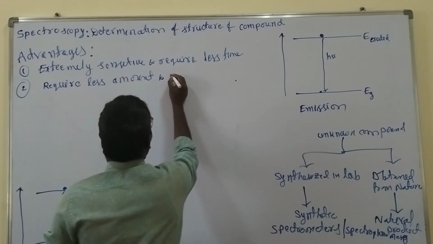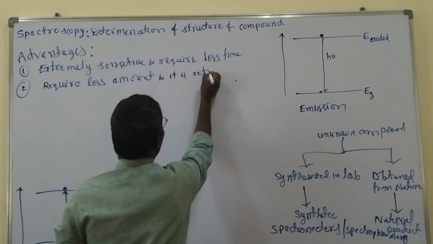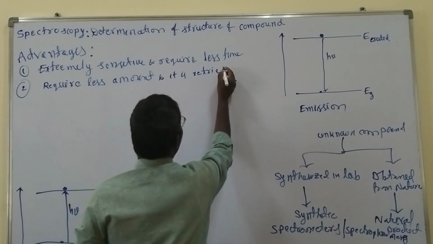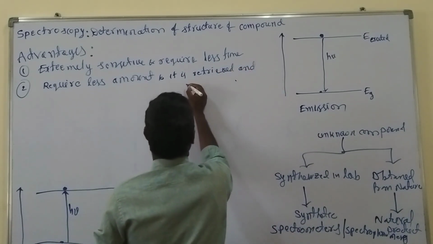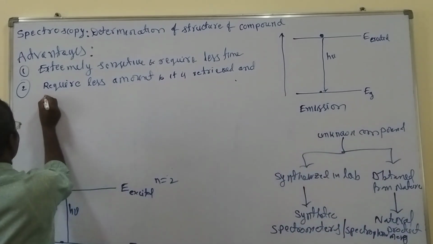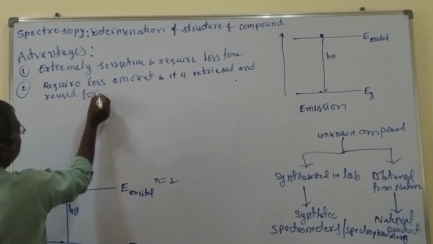It is retrieved and reused for other tests.